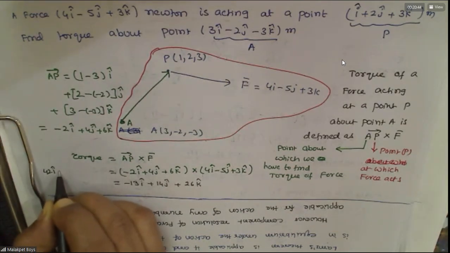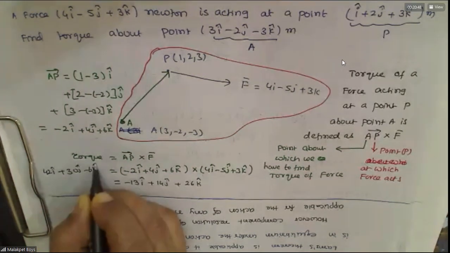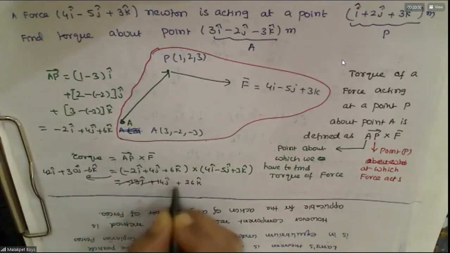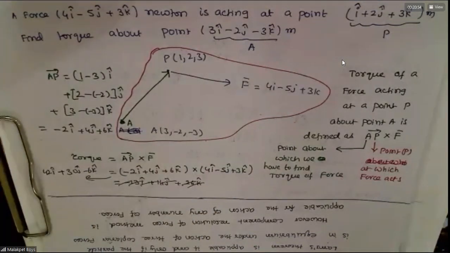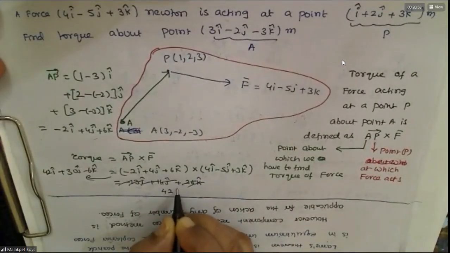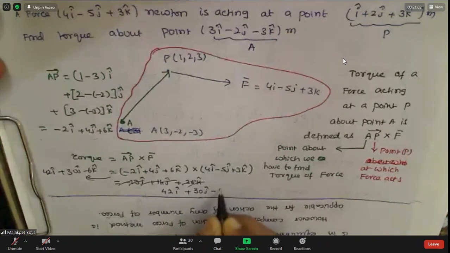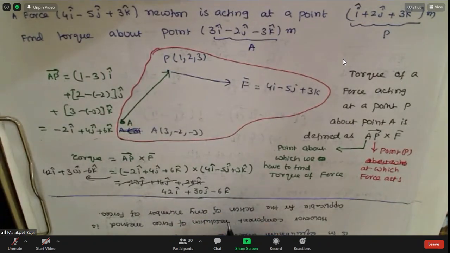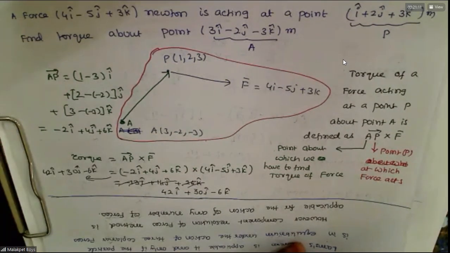This is correct. The answer is given as this one: 42i plus 30j minus 6k. Return the page.